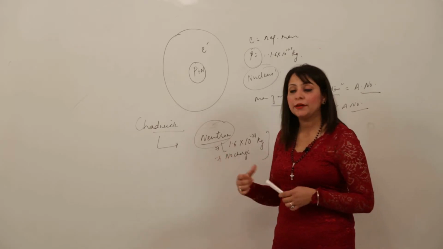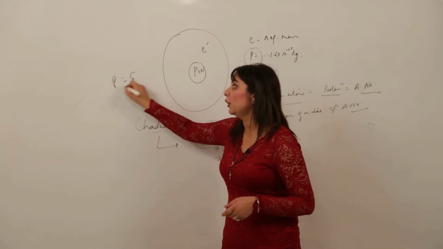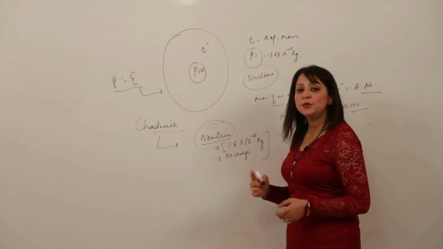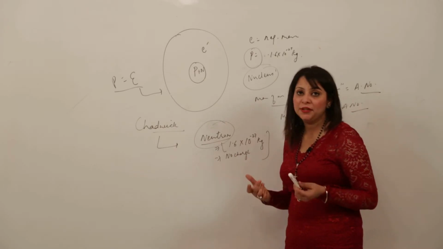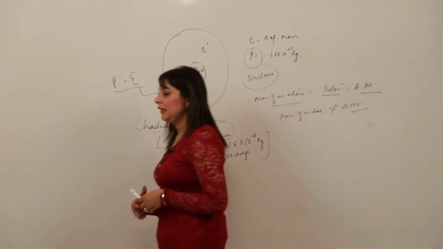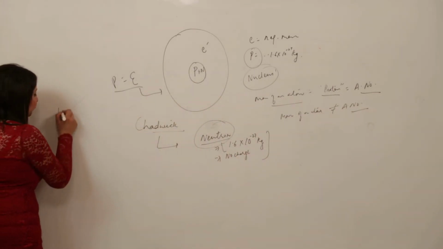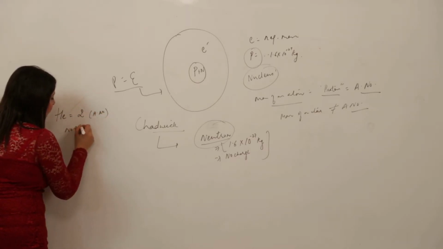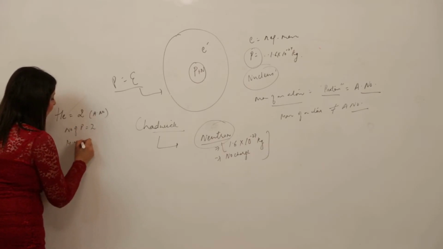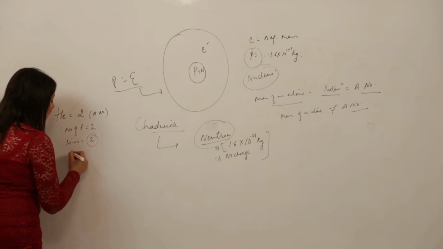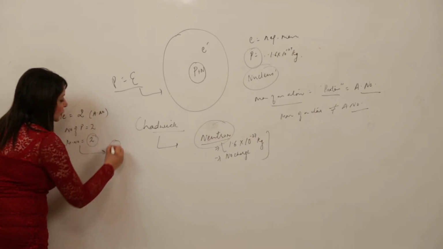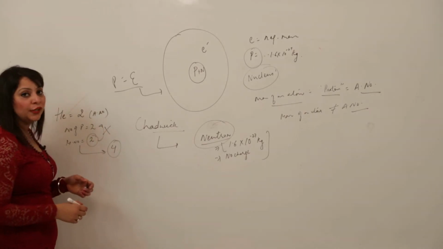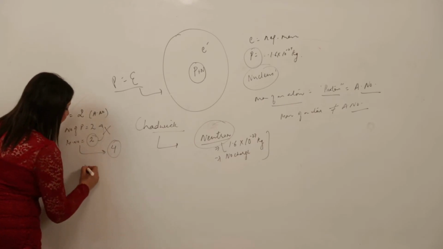Because as we know the atom is electrically neutral, that means the number of protons is equal to the number of electrons. So the particle must be a neutral particle which contributes to mass but not charge, and it was proved also. I am taking an example of helium, whose atomic number is 2. That means the number of protons is 2, so its mass number should be equal to 2. However, when it was found, its mass number was equal to 4. So it was not equal to the atomic number. That means there exists some particle which contributes to the mass, and that was called the neutron.